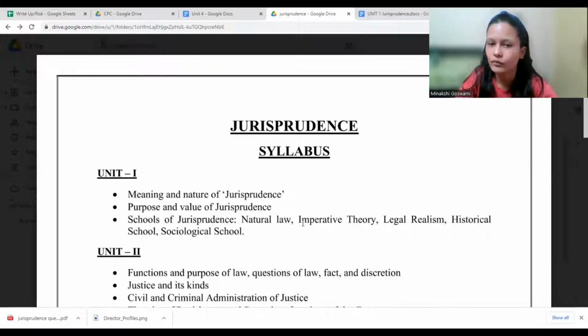Okay, that's how we have all these different theories like natural law, imperative theory, legal realism, historical school, sociological school. So what are these theories basically? Take for example, natural law. They believe that law has originated from nature. It just came into existence like that. No human effort, we have not knowingly tried to make or frame a law, but it just came all by itself. So there are quite a few jurists who believed on the same thing.